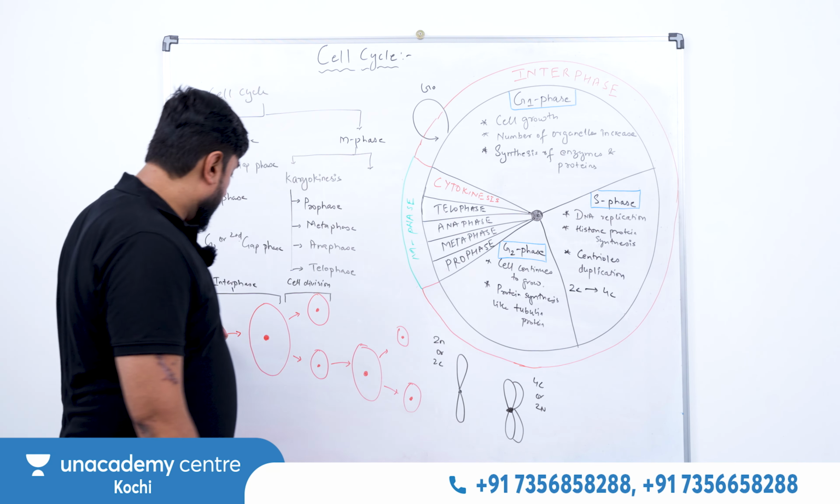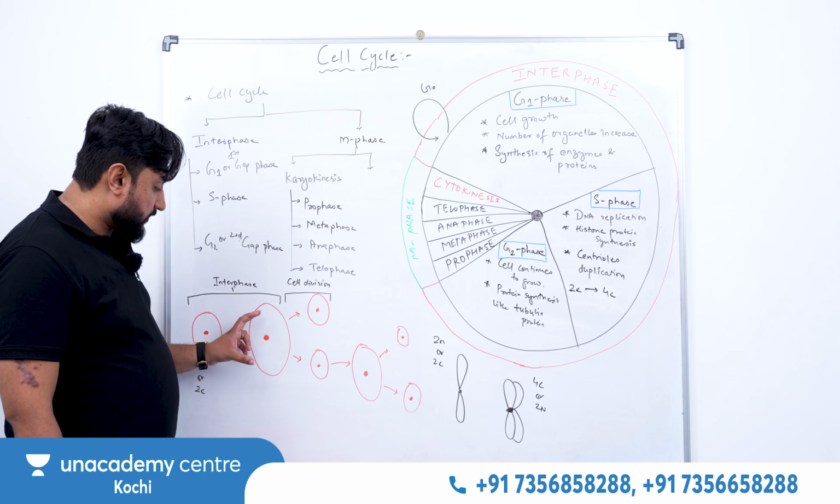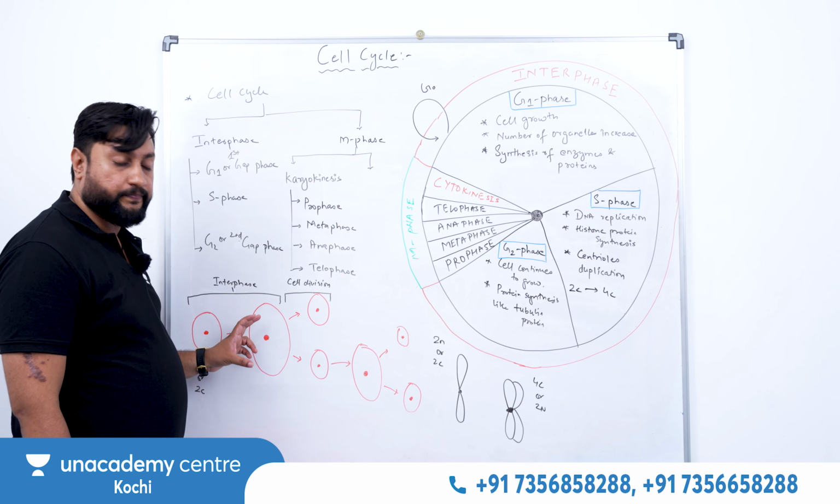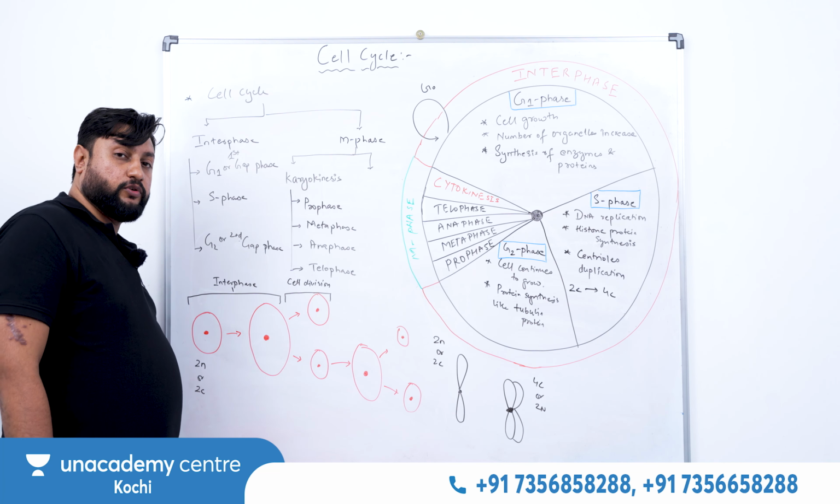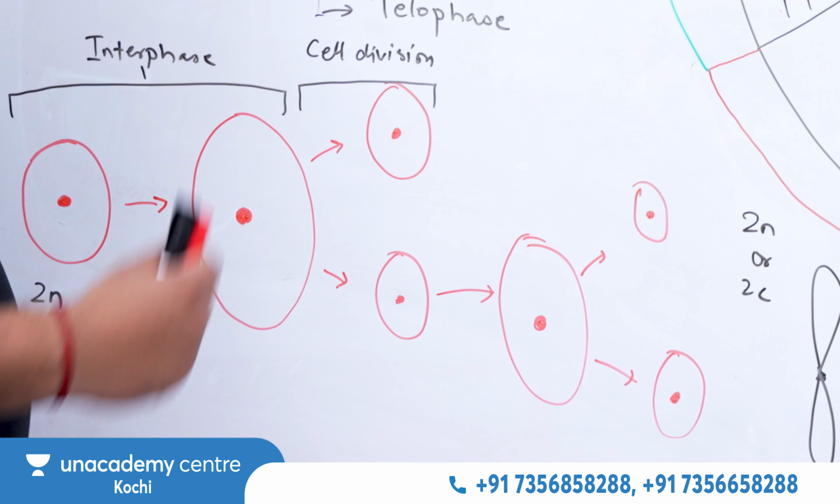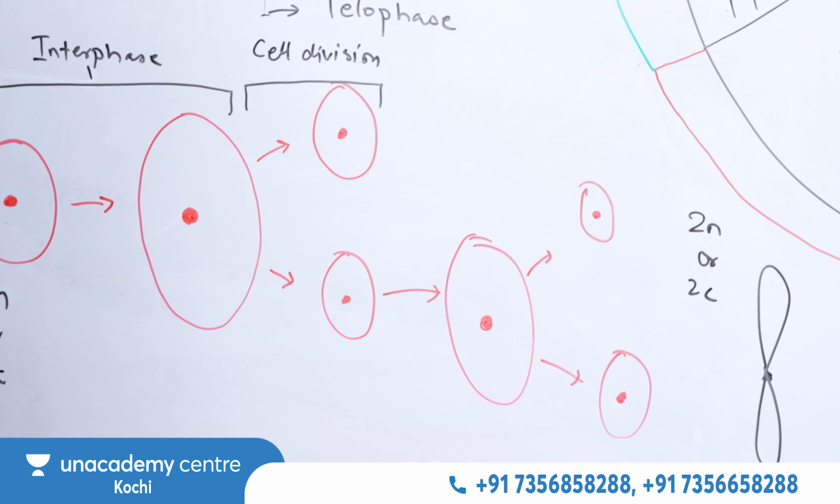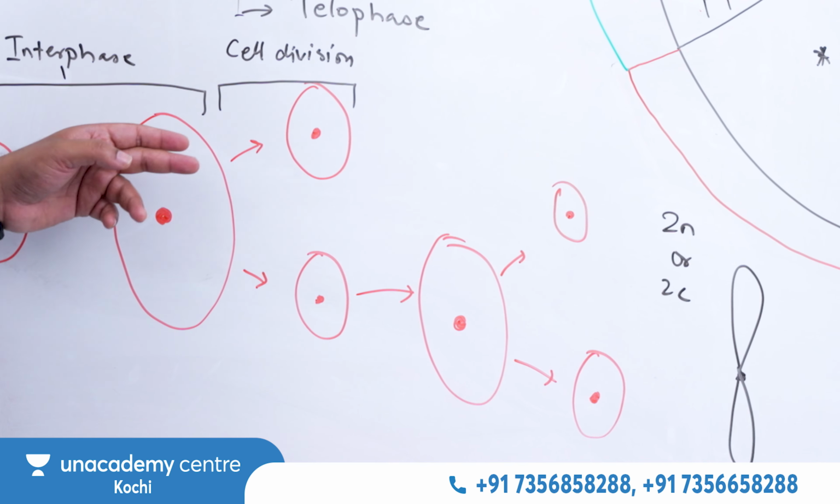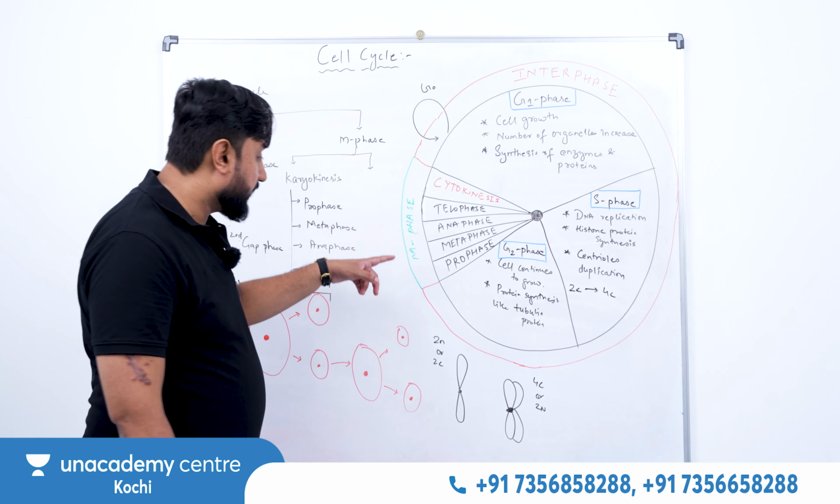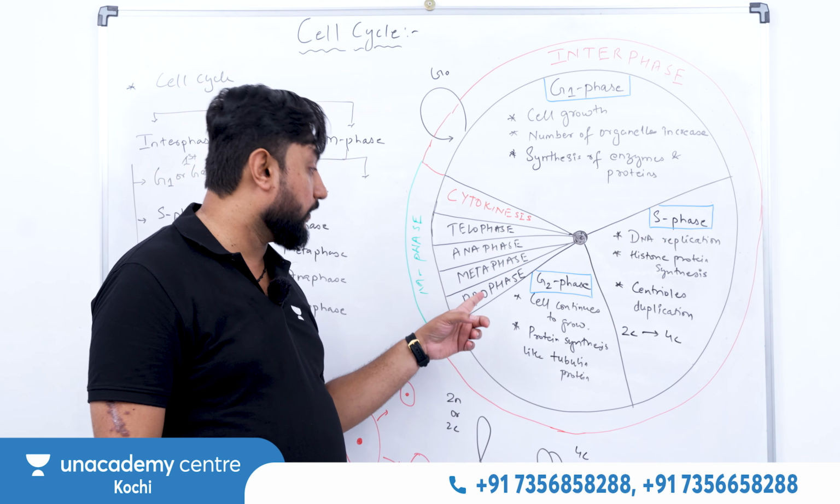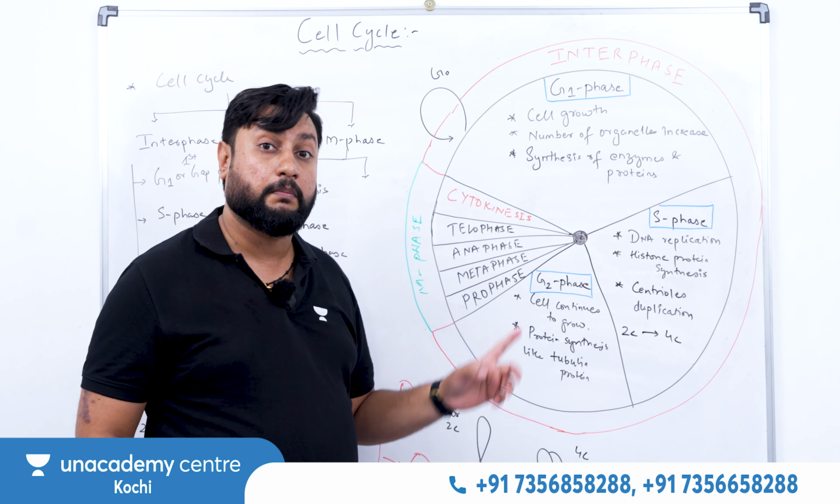Once the cell reaches a certain stage where it achieves its maximum growth, its nucleocytoplasmic ratio will get disturbed. Then it will give a signal that, okay, now you have to divide. Now the cell will go for the divisional phase, that is the M phase. Here particularly we are looking at mitosis, equational division.